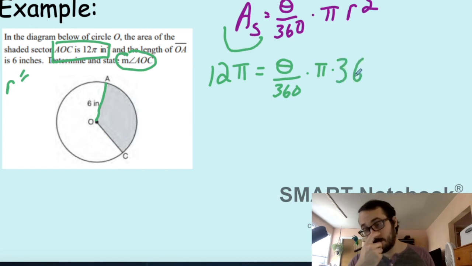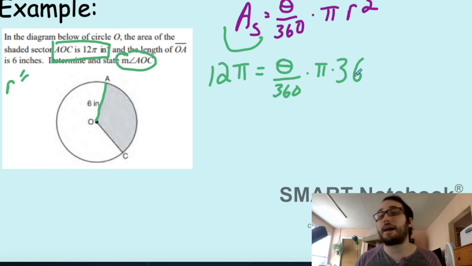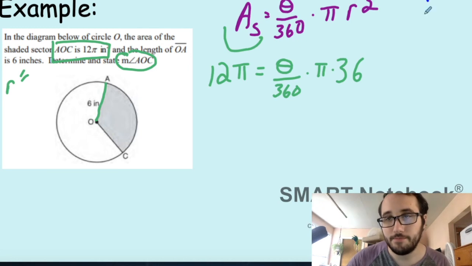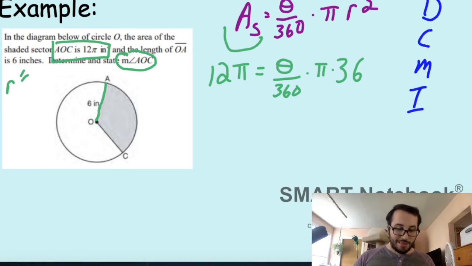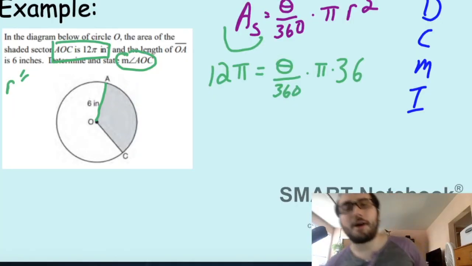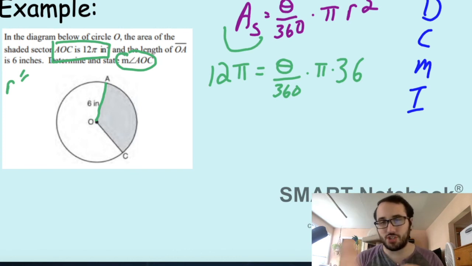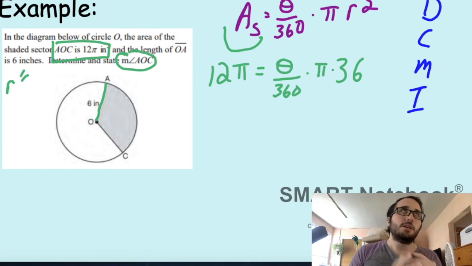Now, there are two things that I could do. Actually, there's a lot of things I can do, right? We can use Don't Call Me Impossible. So D stands for distribute. Do I got to distribute anything? Nah. Can we combine like terms?